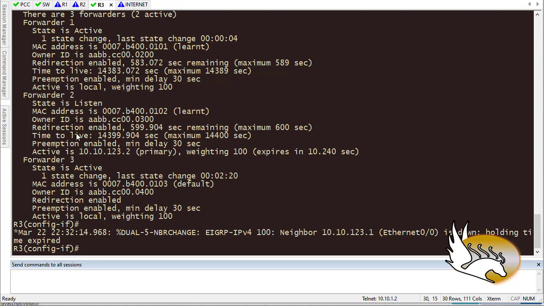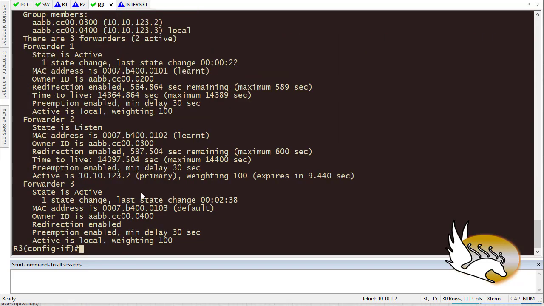It doesn't have any information. So let's see which one. See here it says that forwarder 1 is active, forwarder 2 is listening, forwarder 3 is active. One more time, let's see. Forwarder 2 is just listening. We are just waiting to see what is happening, right? Forwarder 1 is active, forwarder 3 is active.